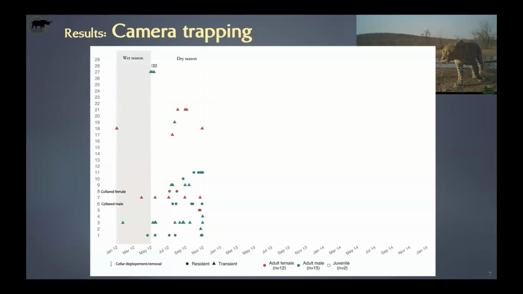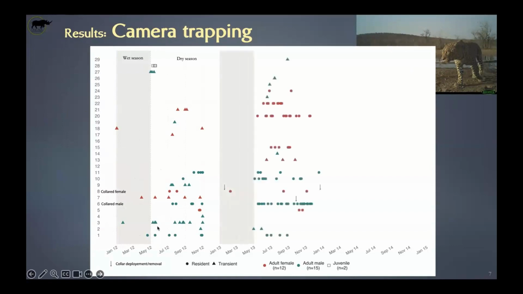That is the first year, 2012, with the wet season and the dry season. Each line is an individual, and a point or a triangle indicates when it was seen: first season, second season, third year, sorry, first year, second year, fourth year. You see again that during the wet season, there are very few observations. From this, we saw the collared female and the collared male, which is a good thing.